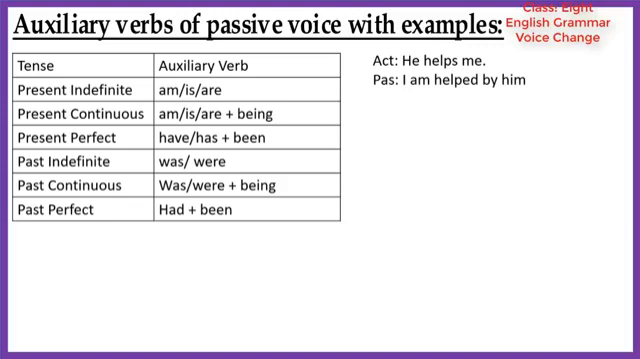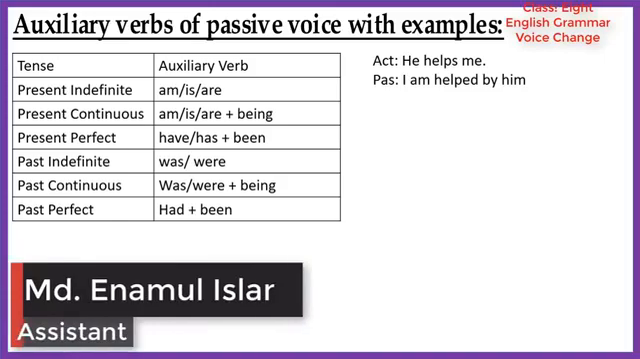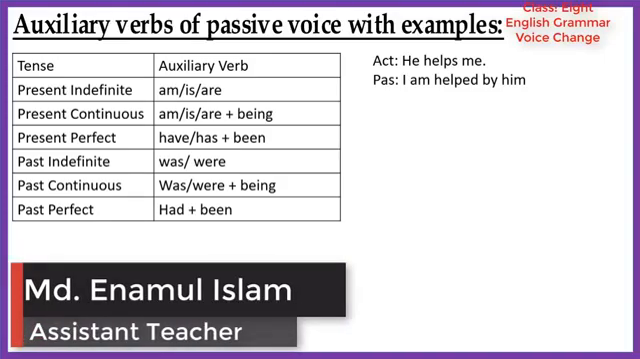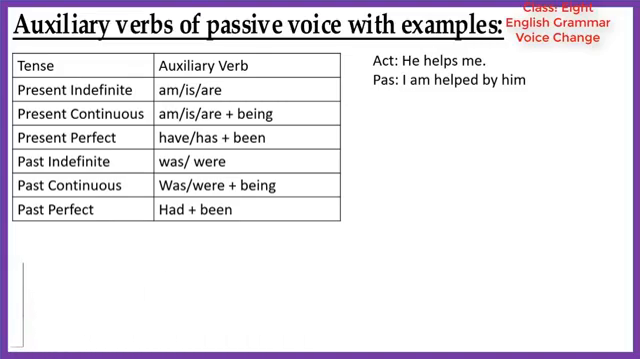Here look the sentence, object me, it becomes I as subject of passive voice. Then we used auxiliary verb am, then we use helped as the past participle form of help, then we use by, and then we use him as the object of the subject of active voice he.